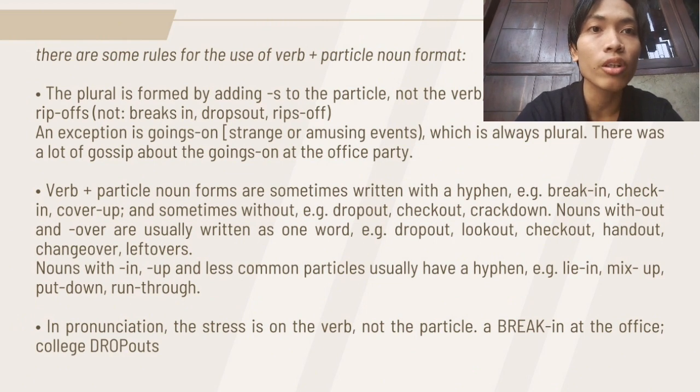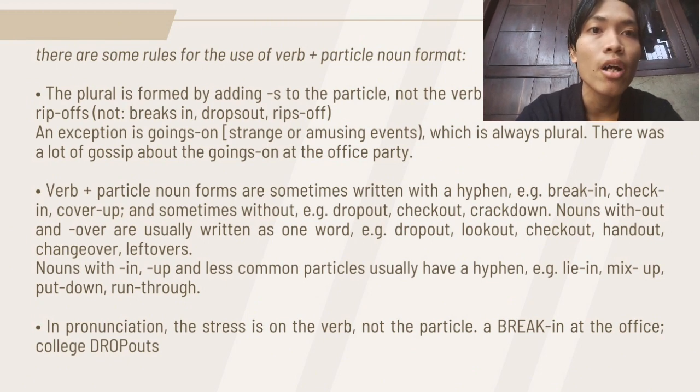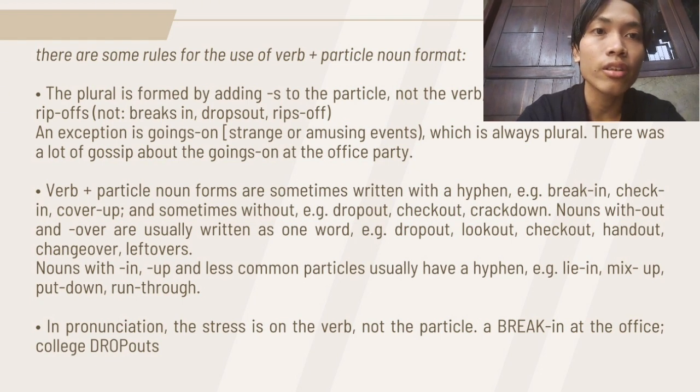There are some rules for the use of the verb particle noun format. The plural is formed by adding s to the particle, not the verb. An exception is goings-on, strange or amusing events, which is always plural. Verb particle noun forms are sometimes written with a hyphen. Nouns with over are usually written as one word. Nouns with in, up, and less common particles usually have a hyphen. In pronunciation, the stress is on the verb, not the particle.